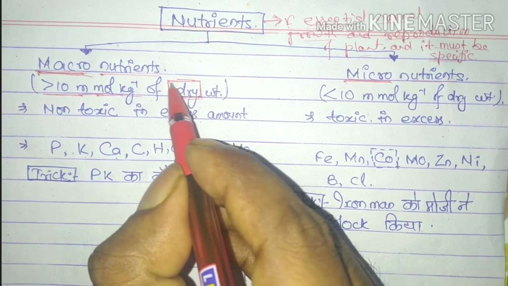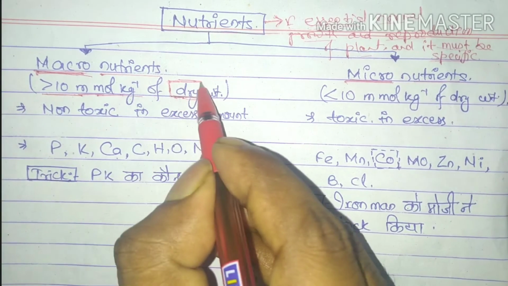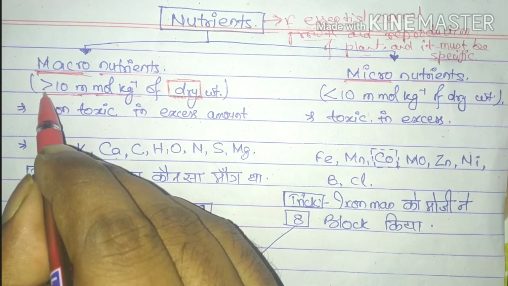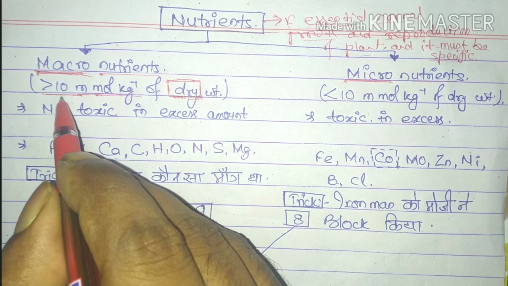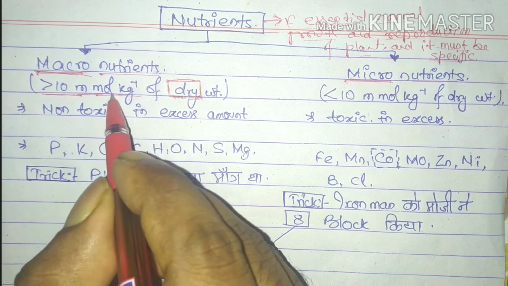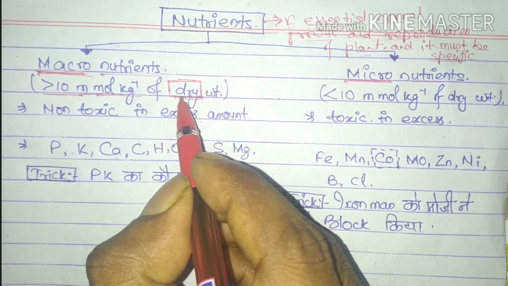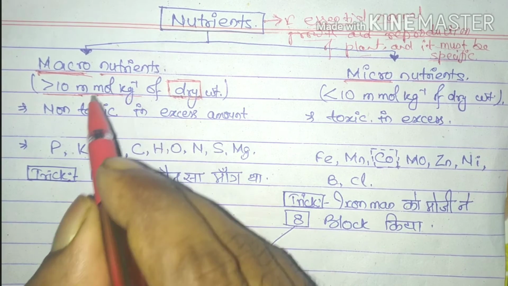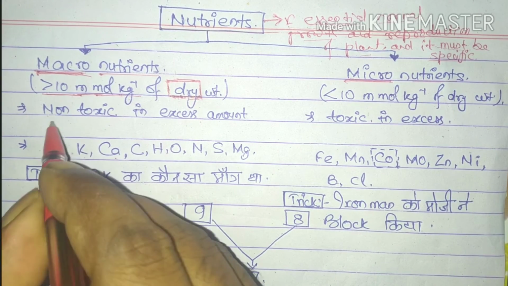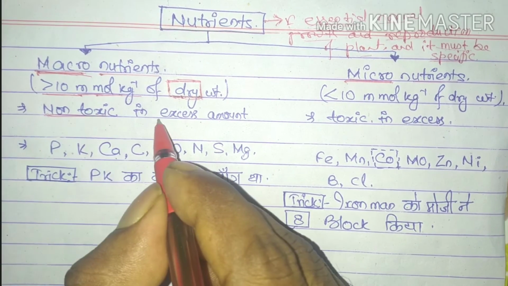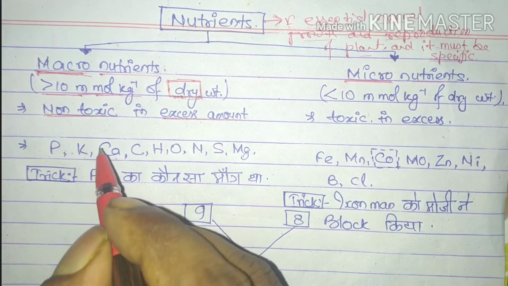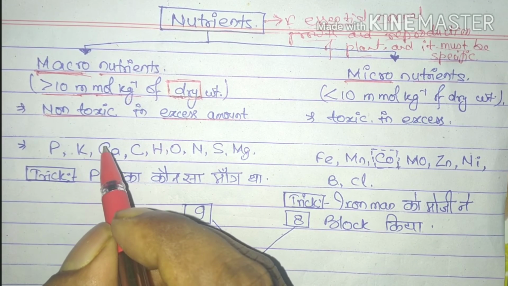Here the major focus is upon the dry weight. Such nutrients are called macronutrients, and macronutrients are non-toxic. When present in excess amounts in plants, they do not create any toxicity.